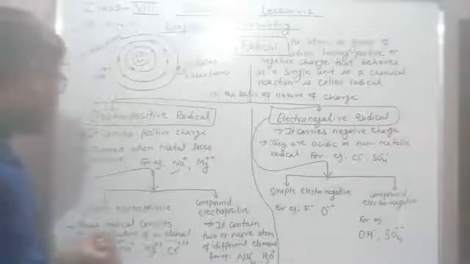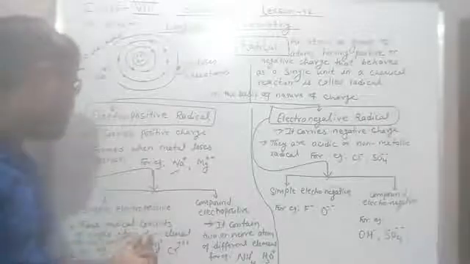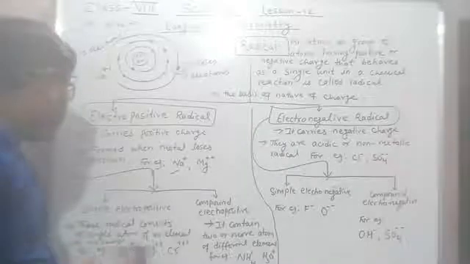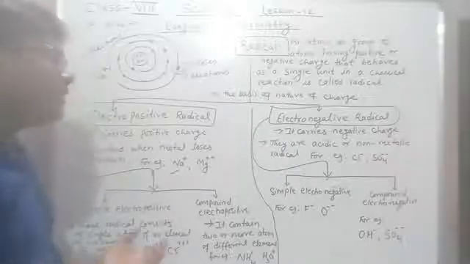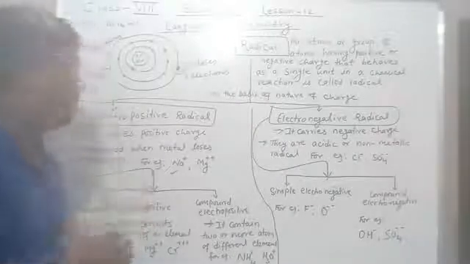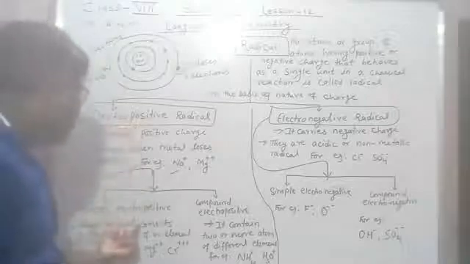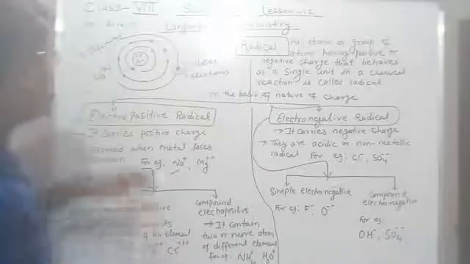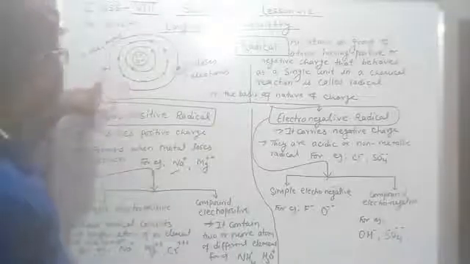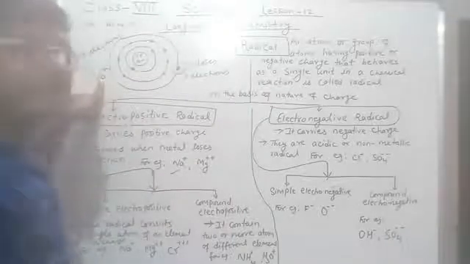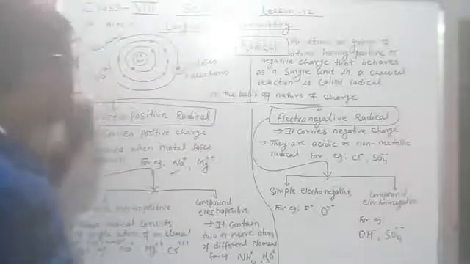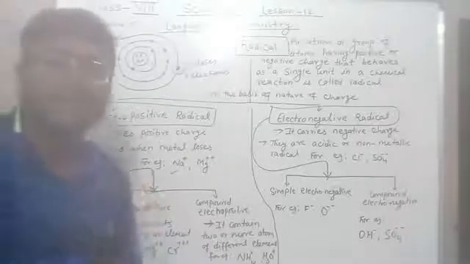These radicals consist of a single atom of an element with positive charge. If a radical consists of only one atom, like sodium, which has only one atom, it is a simple electropositive radical.